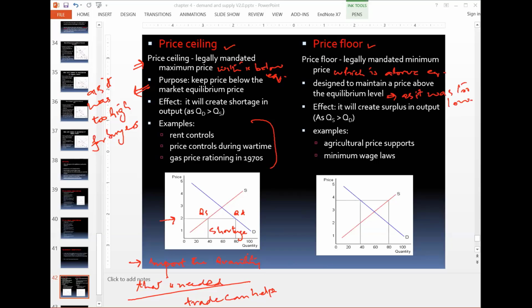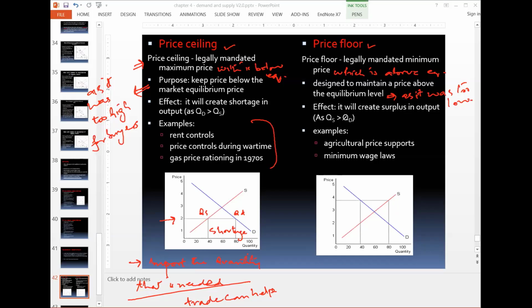Sometimes prices are so low that sellers are not able to produce, so it is discouraging the sellers to produce. We want the sellers to produce the items, so we need to make sure the prices are high enough so that they are motivated to produce it.